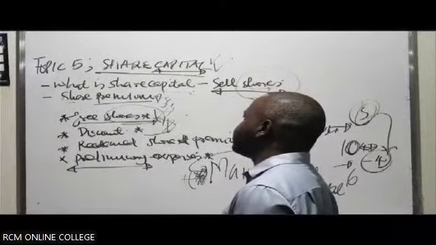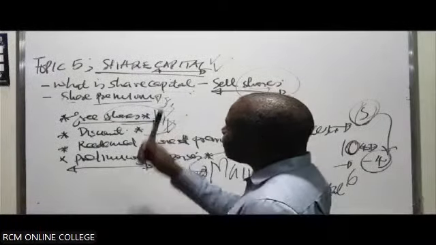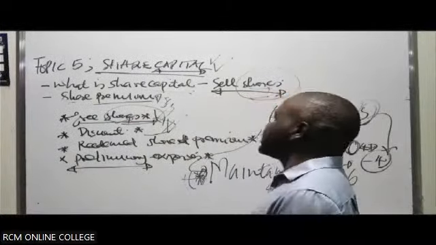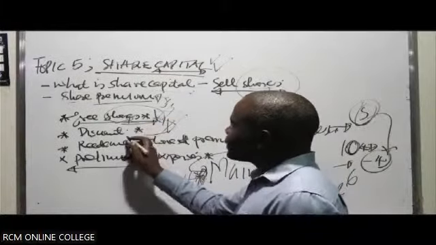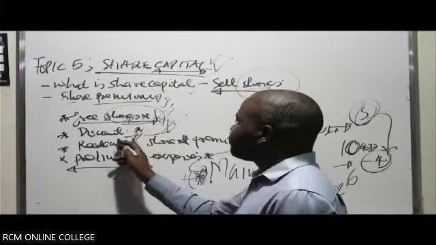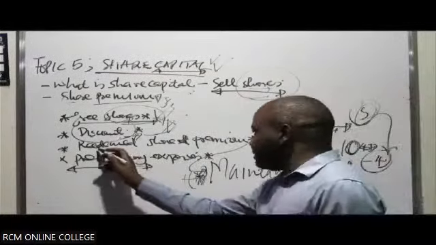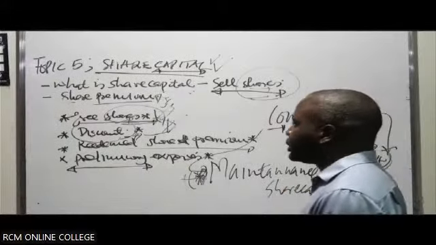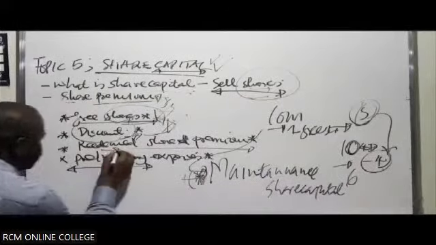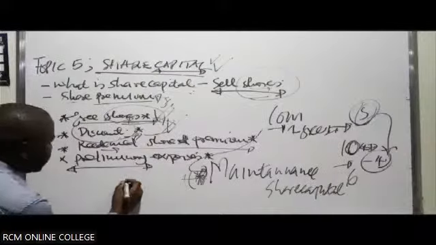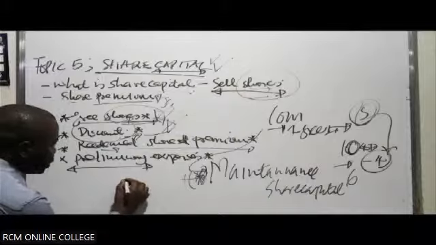The reason you look at the share premium is that you can replace any shares that were paid for free. If some shares were given out at a discount, you can cover the discount from this premium. If you redeemed some shares at a premium, remember redemption: when you talk about redemption, you are simply buying back the shares that you sold. If you are redeeming preference shares, you are buying them back. Maybe you sold them at 10.